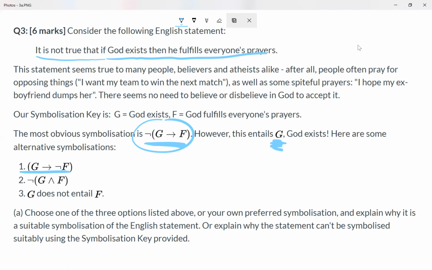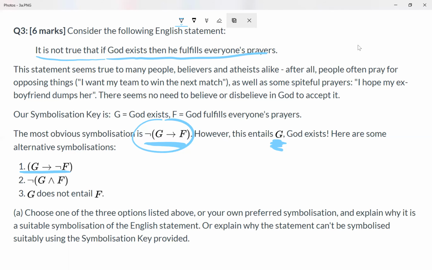So we can actually note that it's quite a natural way of negating a conditional. For example, I might say, if I were the Prime Minister, life would be perfect. And so for you to deny that, you'd probably say, no, if you were the Prime Minister, life wouldn't be perfect. So you would probably negate the second half of it. So it's quite a natural way of negating a conditional.